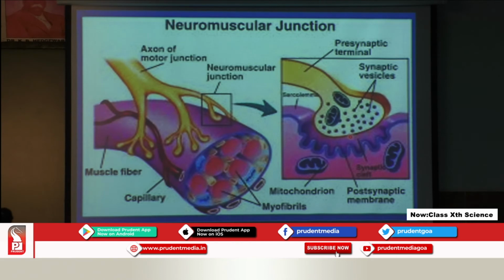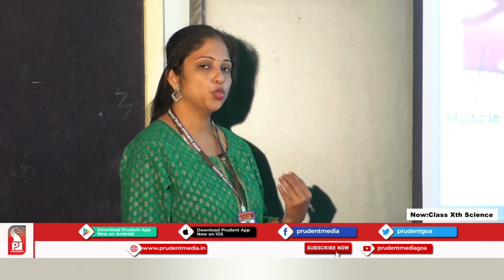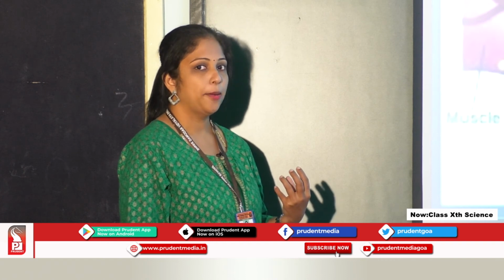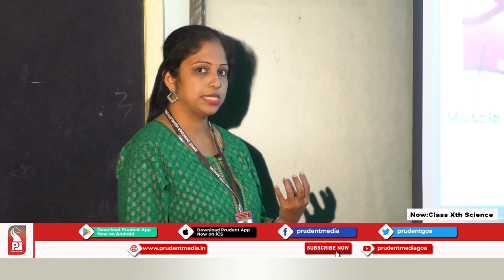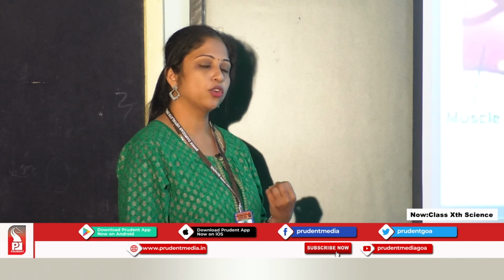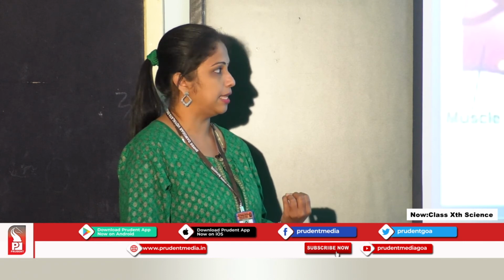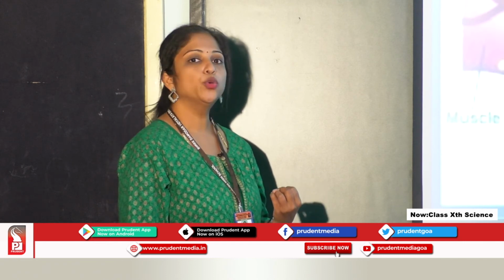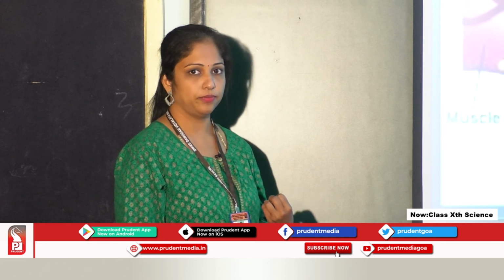These chemicals will be received by the receptors found on the muscle cells or muscle fibers, which will make the muscle cell move. Movement of the muscle cell is usually seen as contraction of the muscles, because they have special proteins in them which contract, causing the movement of the muscle cells. So this is about the neuromuscular junction.